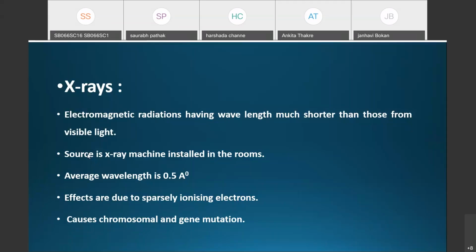The average wavelength of the X-ray is 0.5 angstrom. These have a shorter wavelength than visible light, and the effects of X-rays are mainly due to sparsely ionizing electrons. X-rays cause chromosomal and gene mutations.